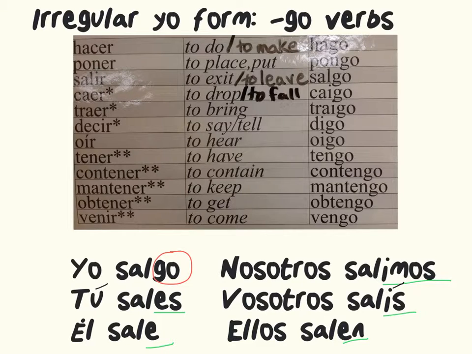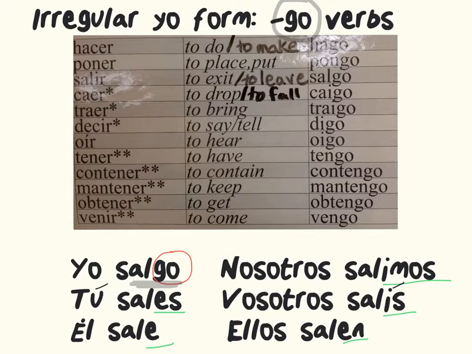Okay, so some verbs are irregular only in the yo form. So let's look, for example, at the verb salir, to go or to leave. When you do that verb, it conjugates just like any other IR verb, except in the yo form. The yo form is salgo, with a go at the end. That's why I call this a go verb.